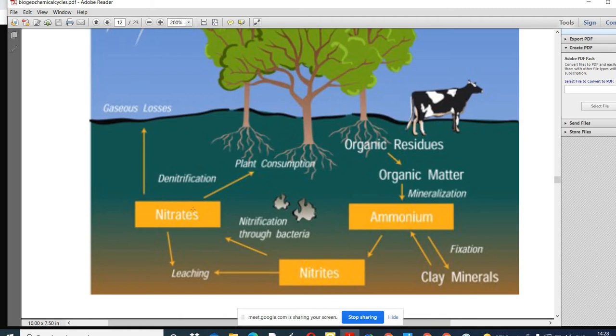Then again, after denitrification, what happens? This nitrogen is released into the atmosphere. That nitrogen cannot be absorbed by the plants. This nitrogen is an inert gas. It cannot be utilized by the animals or any plants. It is available in nitrate forms, so that the plant can utilize the nitrates. But after denitrification, nitrogen becomes part of atmospheric nitrogen.